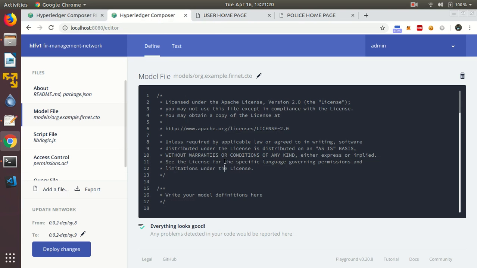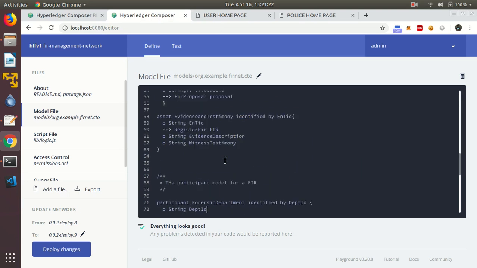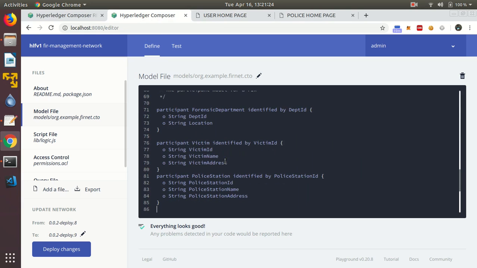We'll start with the participants. We have created 3 participants. One is forensic department that contains department ID and location. This forensic department will be used to submit evidences against the registered FIR.